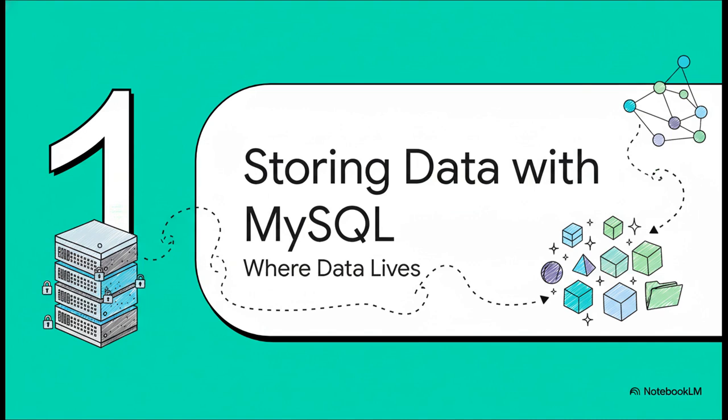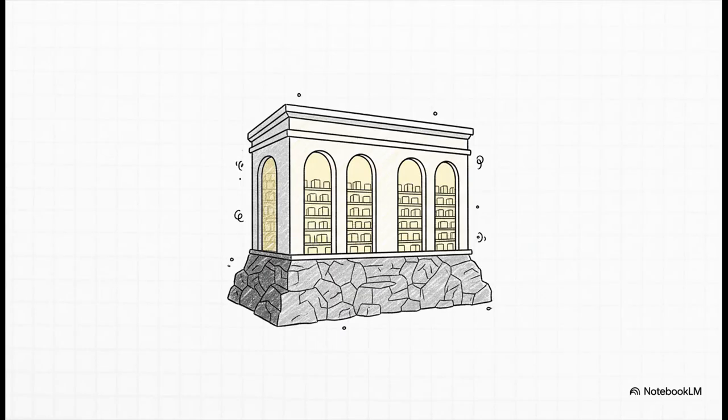Every data journey has to start somewhere. And for us, that's a database. You can think of it as a digital vault, a safe and organized place where we keep all of our raw materials, our data, before we even think about starting our work. You know, it's kind of like a library. Before you can write a big research paper, you need a place where all your books and sources are stored in a systematic way. A database, like MySQL, is that library for our data. It gives it a structured, secure, and efficient home so nothing gets lost or messed up. It's the absolute bedrock of the whole process.